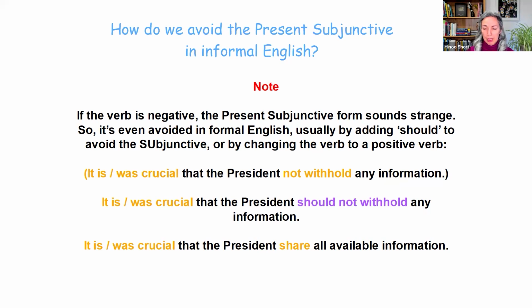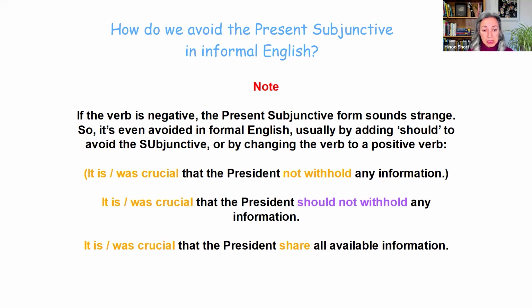For example, looking at the sentence, it is or was crucial that the president not withhold any information. So here the verb is negative, not withhold, sounds very awkward actually. We usually change it with should. So for example, it is or was crucial that the president should not withhold any information, or we find an alternative, a positive verb that makes sense here.